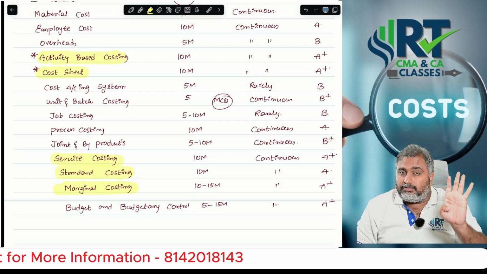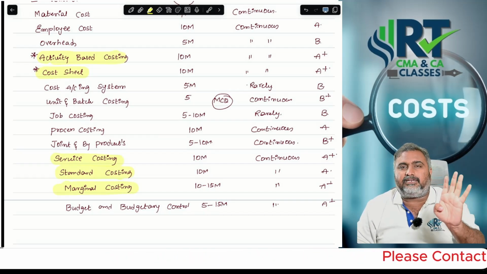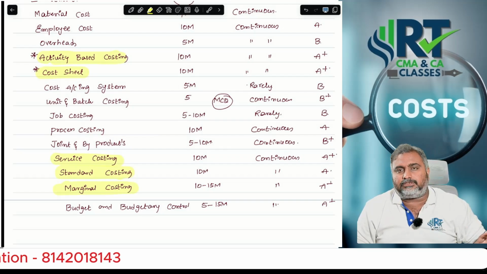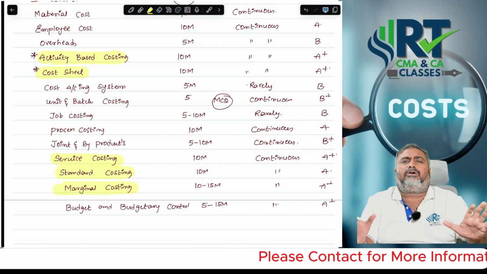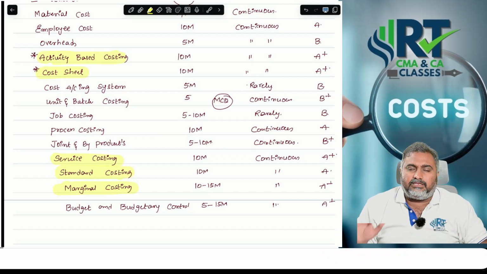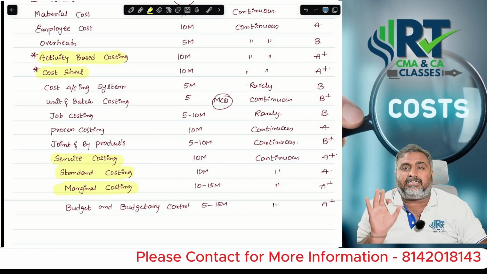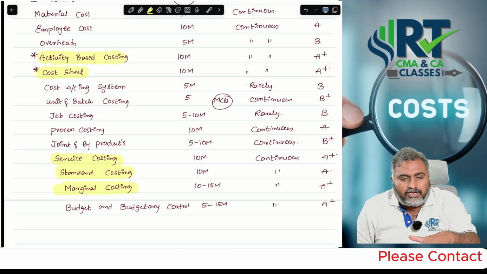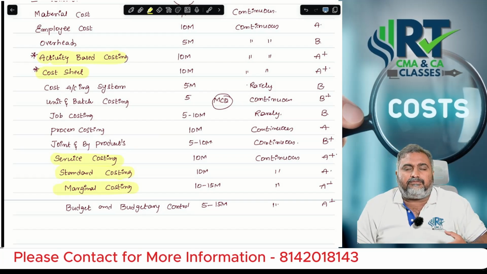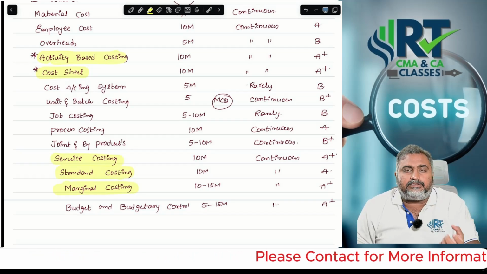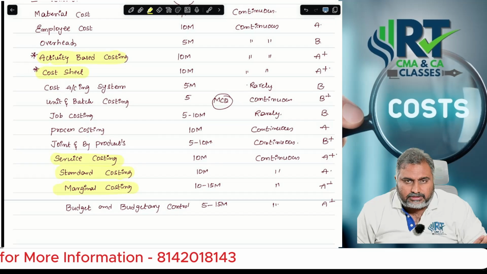Sir, whenever I am discussing costing, I always love to give priority to theory. In many situations people don't love to learn theory, they ignore it and only try to solve problems. Don't make that mistake, Nana. In the CA examination, ICAI expects practical knowledge on a theoretical basis. They are not expecting only how to solve the problem, but the approach to the problem. From the approach point of view, they check your caliber, skills, and competency in theory also. That's the reason, don't ignore theory, and focus on these topics.